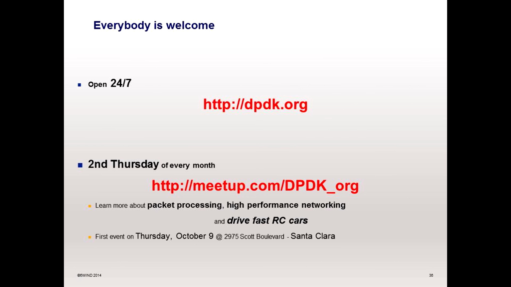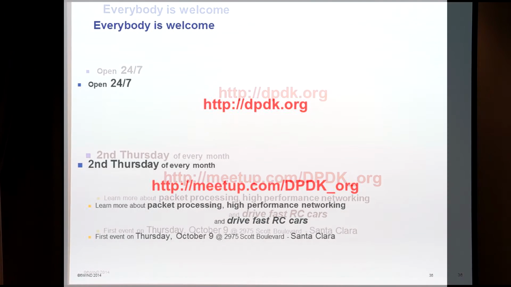The final word is everybody is welcome on dpdk.org. This website is open 24/7. But you can also join a meetup every second Thursday of every month, in Santa Clara for the first one.